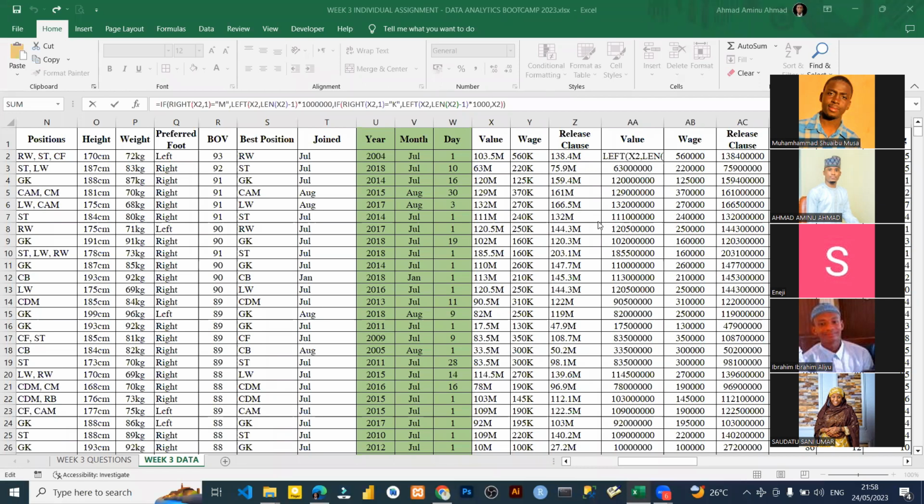Yeah, of course, Muhammad Salisu. Data cleaning is the first thing to do. You see, this question 5 has to do with data cleaning. There is no way you can get the wages, you can get the release contract money without cleaning the data, without removing that A and that K and that M. You need to clean your data.